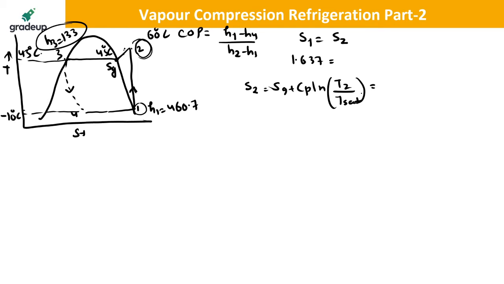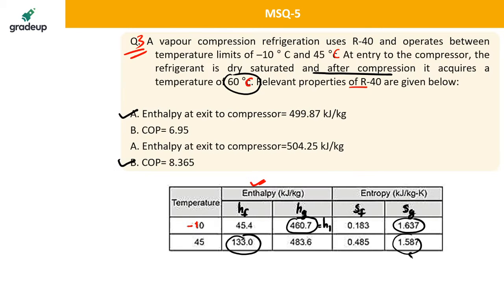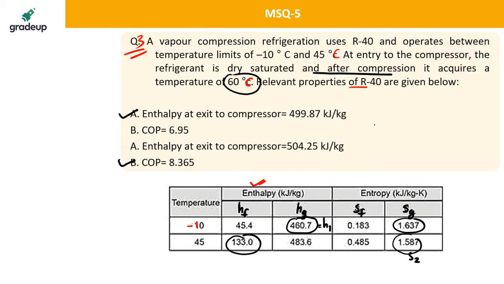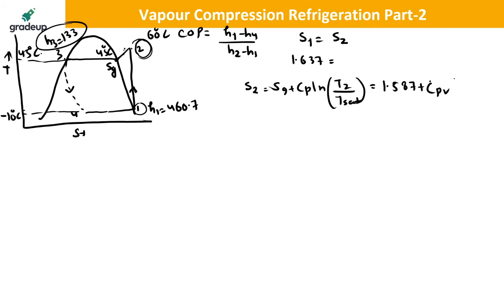So this will be equal to Sg. This is the value of Sg. So this will be 1.587 plus Cp of vapor. Cp of vapor is given in this question or not? Cp of the vapor is not given, I think. No problem, Cp of vapor can be found from here. Cp of vapor log of T2. T2 will be 60 plus 273 and T1 will be equal to 45 plus 273. So from here you will be getting the Cp of vapor.